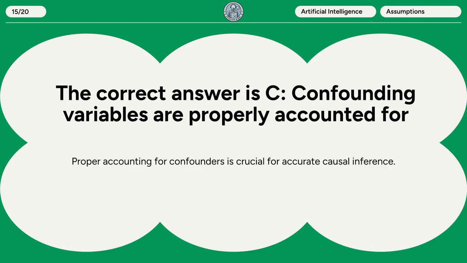The correct answer is C. Confounding variables are properly accounted for. Proper accounting for confounders is crucial for accurate causal inference.